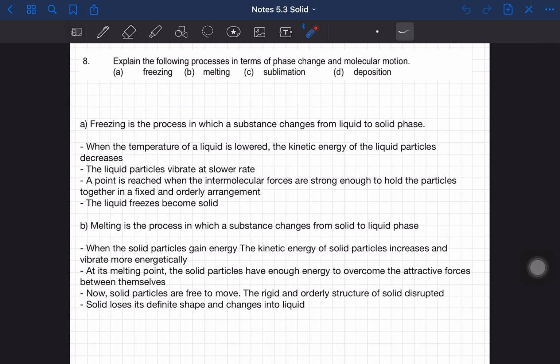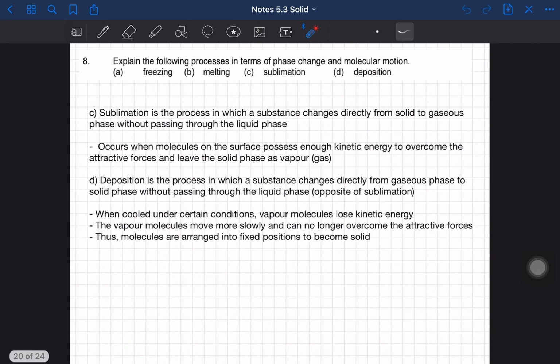So this is for melting. Okay, next for sublimation and also deposition, it is the same. So you have to include the phase change. Sublimation is the change from solid to gas without passing through the liquid phase. And then deposition is the process in which a substance changes directly from gas to solid phase without passing through the liquid phase. So it is the opposite of sublimation.